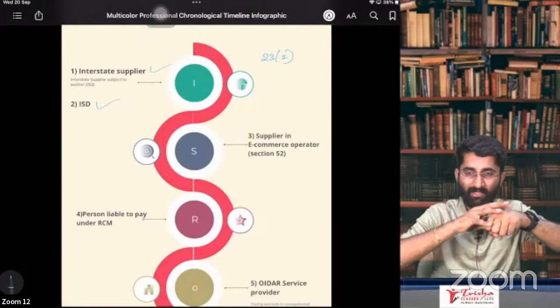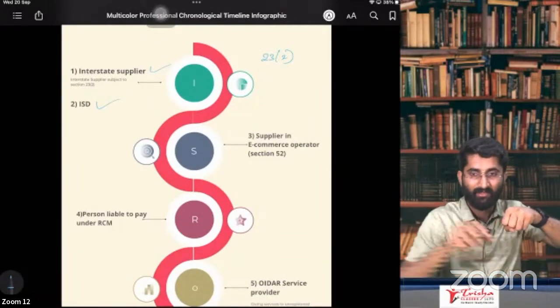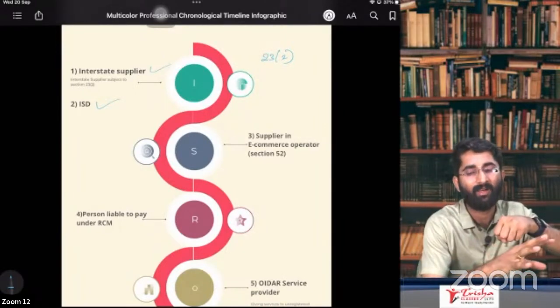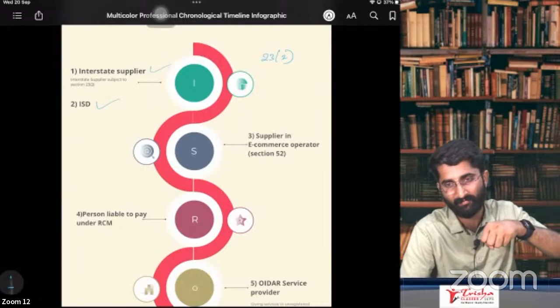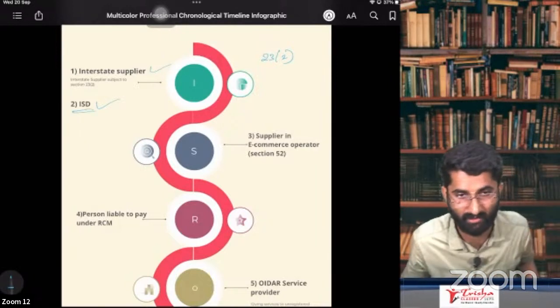It is taking all the service, head office, and later it is giving to all the branches. Now, while giving the service to all the branches, it is supplying some input tax as well. It is distributing input tax. So that's why it is input service distributors.